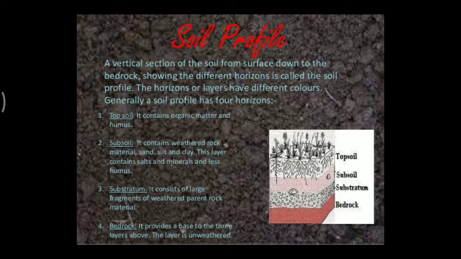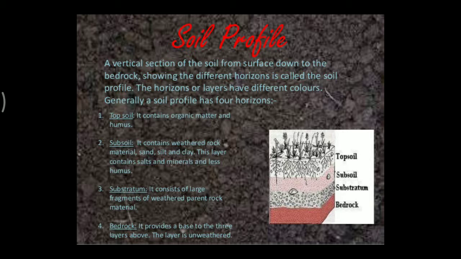Soil profile. A vertical section of the soil from the surface down to the bedrock, showing the different horizons or layers, is called the soil profile. Now, the horizons or layers have different colors. Generally, a soil profile has four horizons. One, the topsoil. Second, the subsoil. Third, the substratum. And the last one is the bedrock.